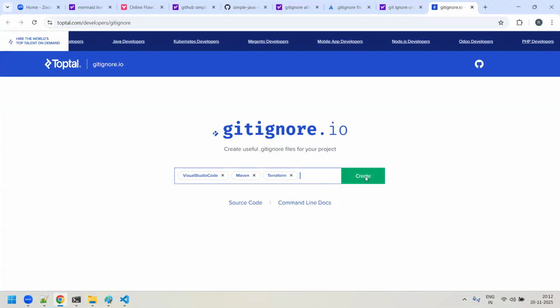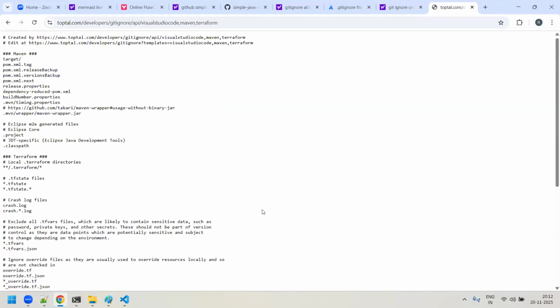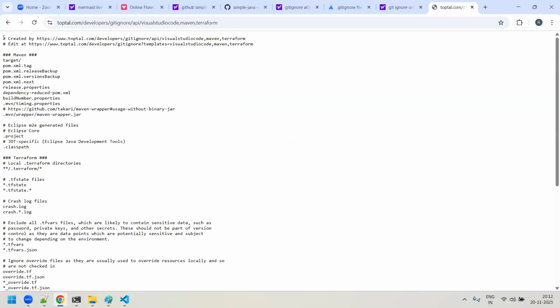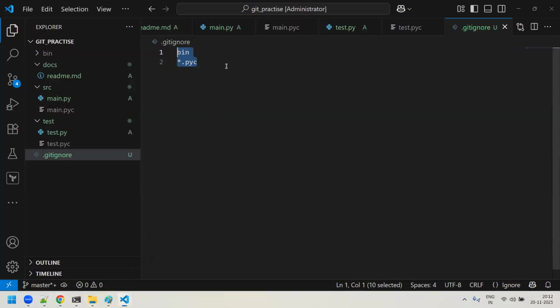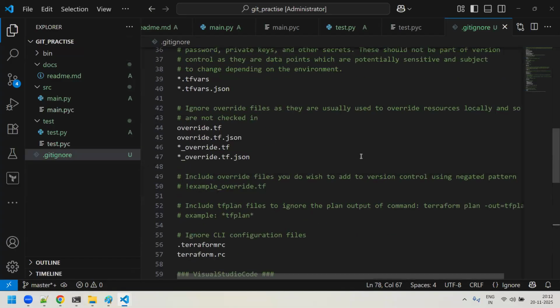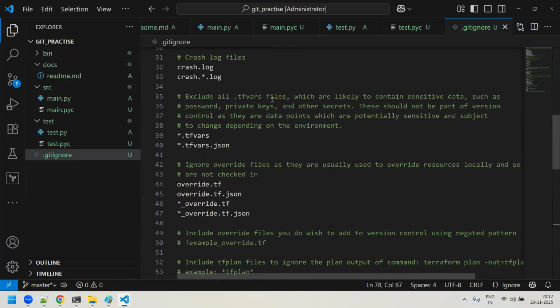When I click on create, see here, it will generate a big list of the unnecessary files. So what I can do is copy this entire thing, go here and paste it under the .gitignore like this. So what happens is, for example, for Terraform, .tfvars, .tf.json, override.tf, all these files will be ignored.